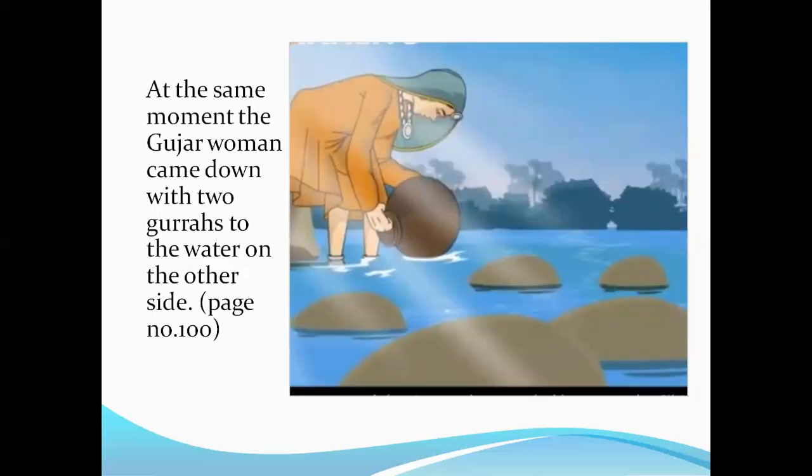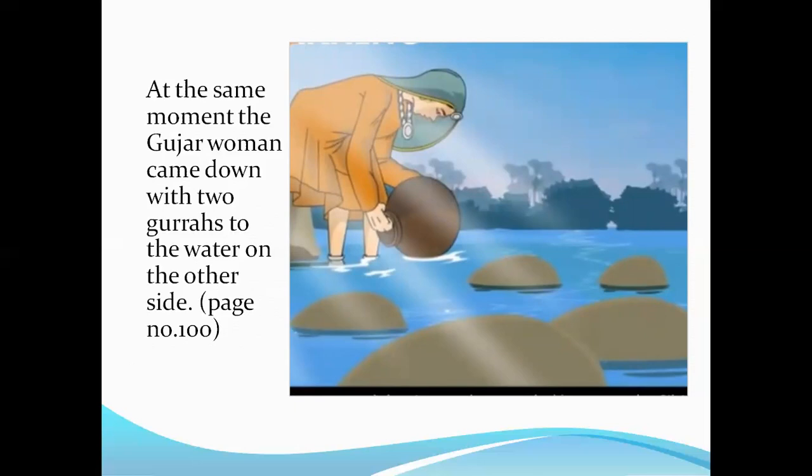Now here on page number 100, you would find that in this picture the Gujar woman is seen carrying garas. Garas means a container, a vessel to fetch water, all right. Now this was on the way back, when Sibia was returning home all alone by herself, right? She noticed that a Gujar woman was trying to fetch water from the river, all right? That is given on page number 100, okay?